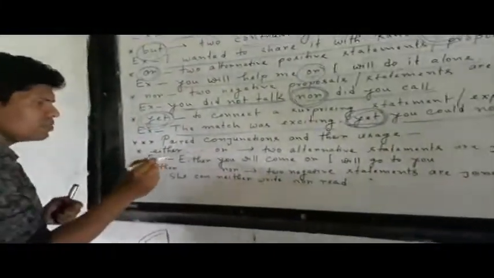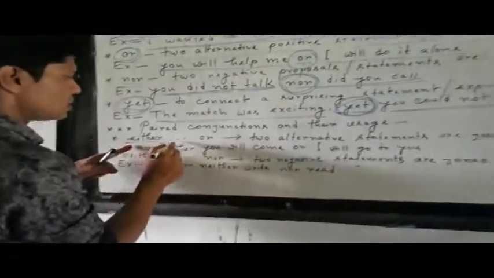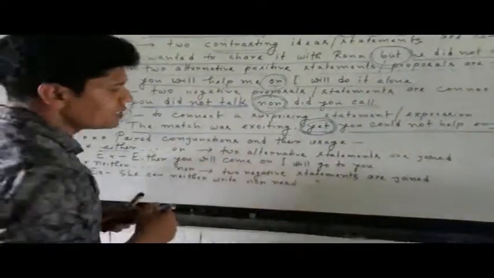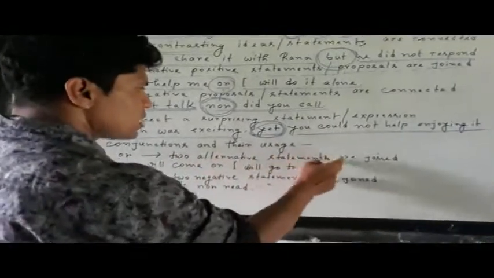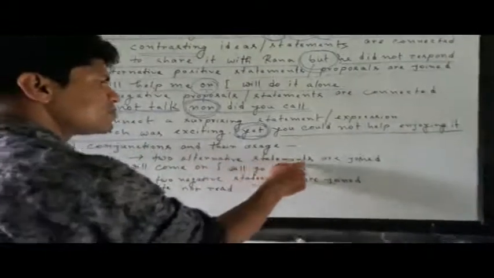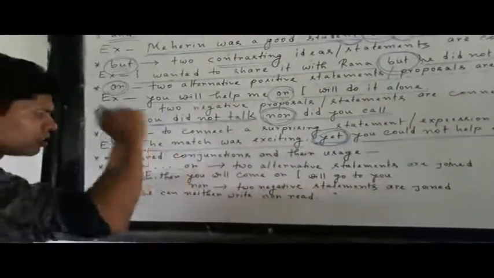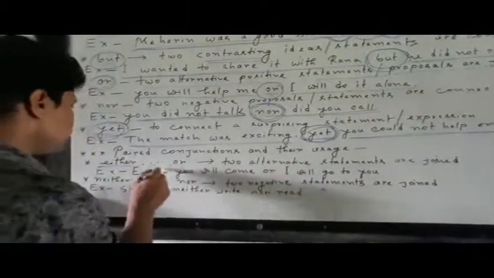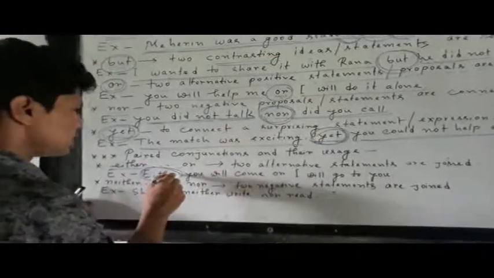আমরা কি দেখতে পাই, দেখি। So paired conjunctions, my dear students, you see that either ... or, so why two alternative statements are joined. So when two alternative statements are joined, in that case we will use either ... or. Okay, in my example you see, either you will come or I will go to you. Either you will come, you see the application of the conjunction either.